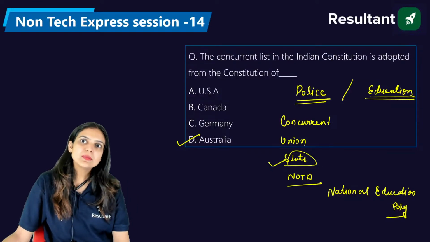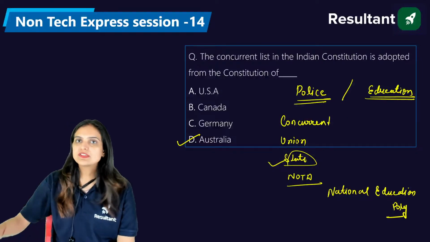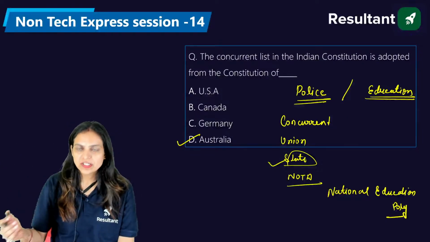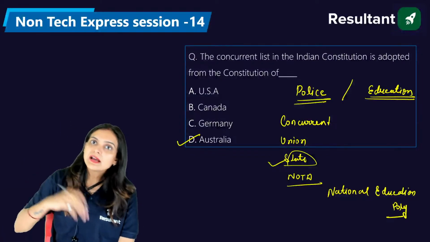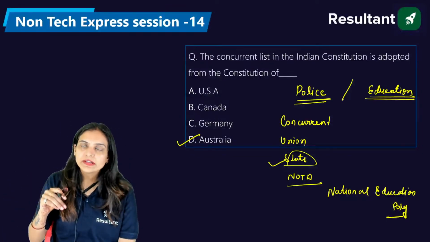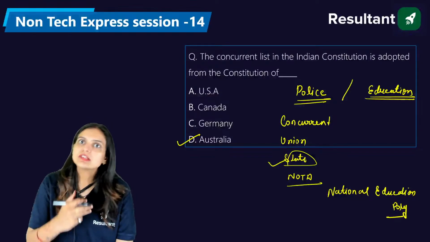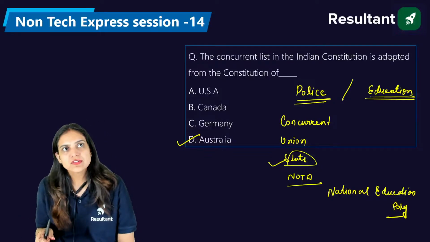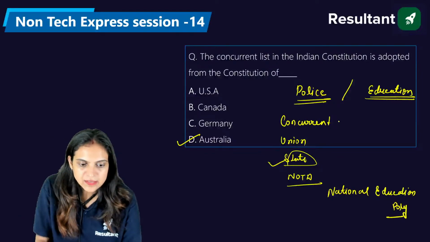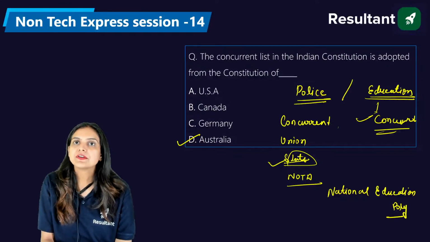So the right answer would be concurrent list instead of the union list, because each and every state also have their own boards. That is the UP board, the Tamil Nadu board, the Bihar board. We have all other boards available, but when it comes the matter of the education policy of the nation, the union will be given the preference. So that is why this is the part of the concurrent list, right? So again, I should write it here, concurrent. And here we have state, right?